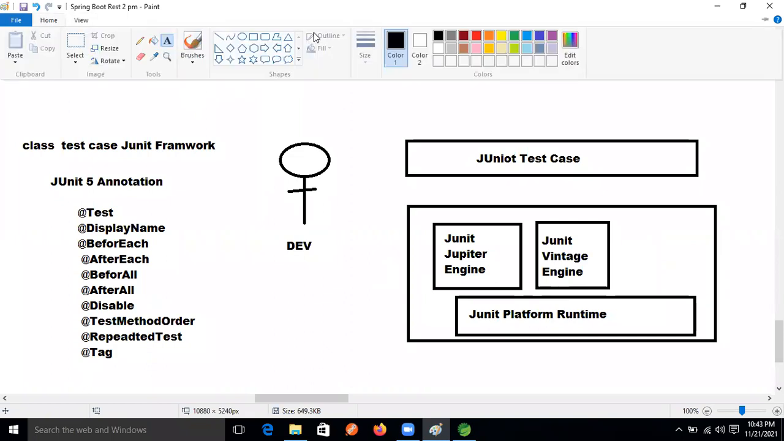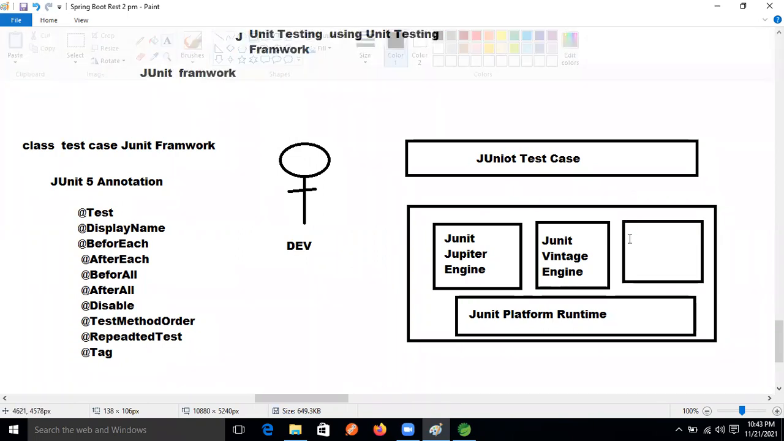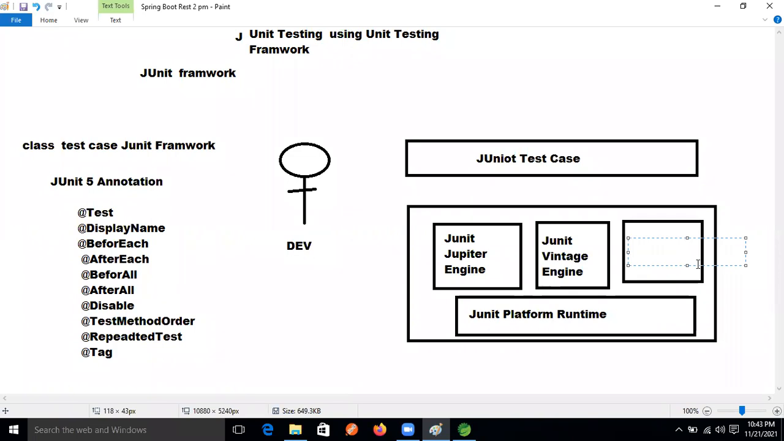After that, it is also providing some integration, like third party integration, guys. Integration is nothing but Mockito, mocking operations, where we are creating mock objects. There is an integration engine also. One is the mock, and another one is TestNG also.